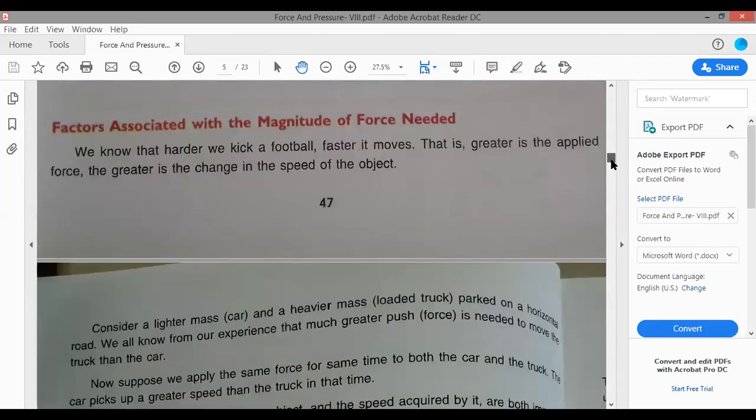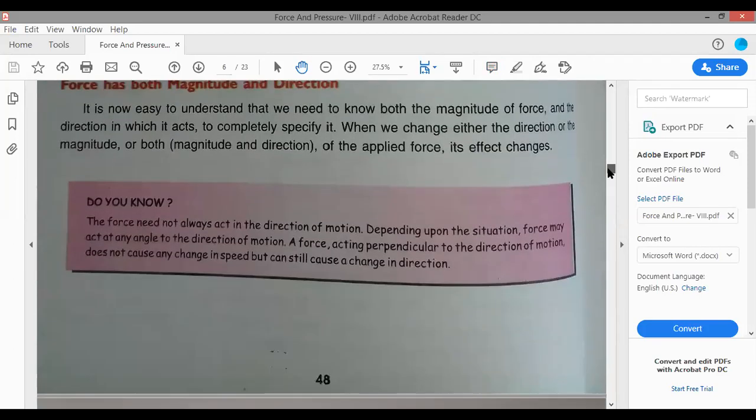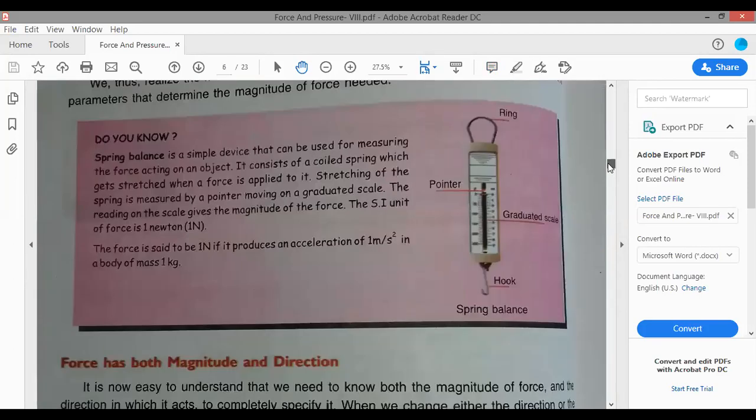Now, what are the factors associated with magnitude of force? Magnitude means how much. How much force is required to bring a change. For example, if there is a light box that you want to move, you will be able to move it with less force. And if you have to move a heavy object, you will need a greater force.